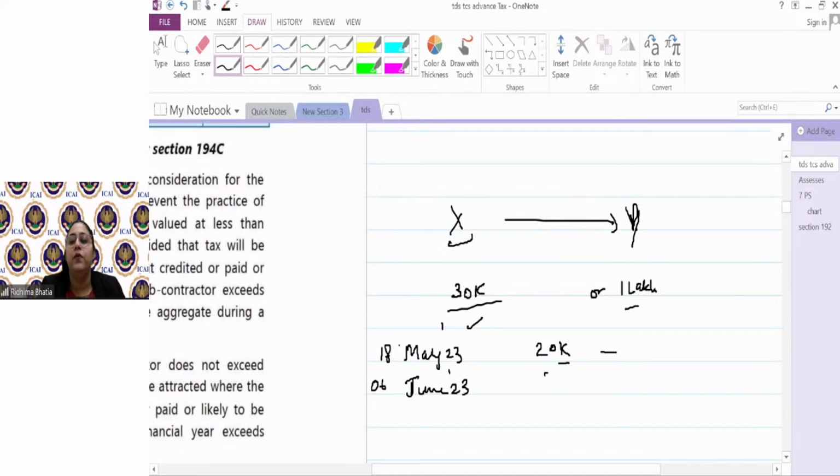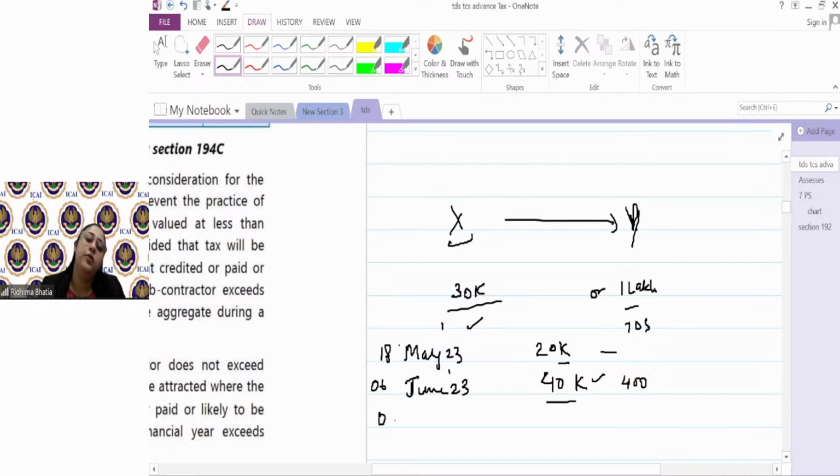Of 40,000. Will he deduct the TDS? Yes. Why? The bill is crossing 30,000. He pays at the rate of 1%. He will deduct the TDS and then he will make the net payment. Okay? Why I have not deducted on 20 also? Because it has not crossed 1 lakh in aggregate.